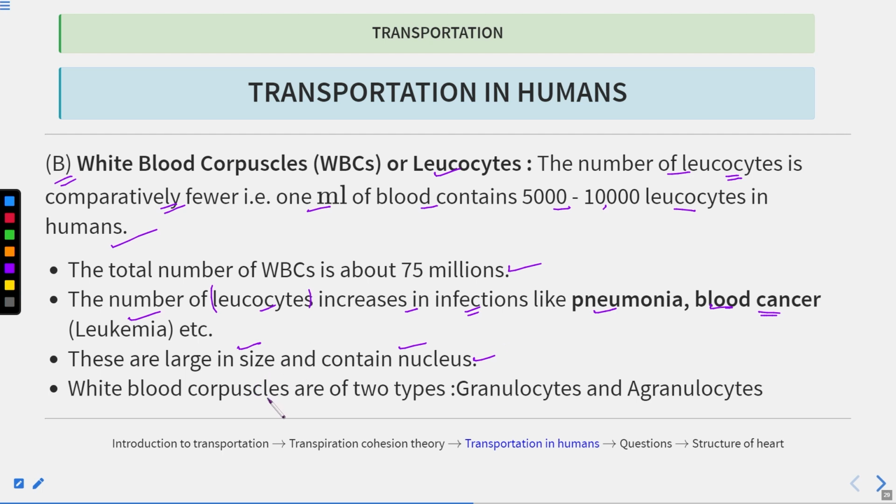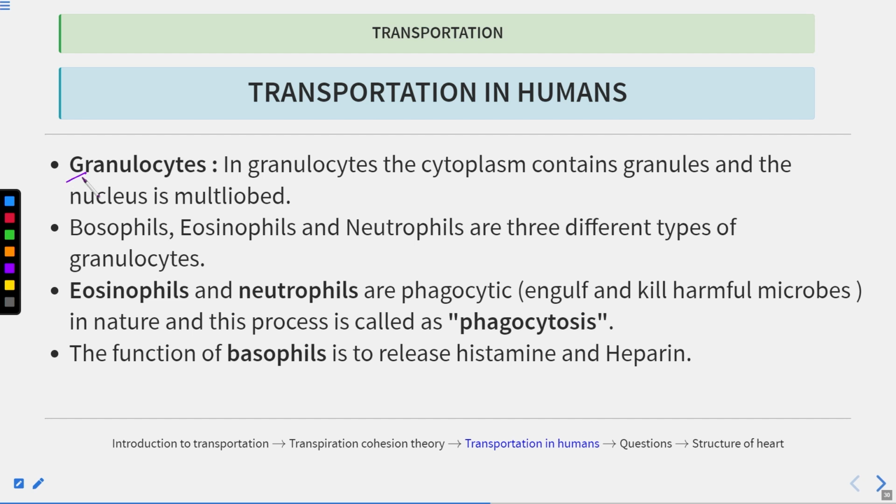Now, white blood cells, also known as white blood corpuscles, are again of two types: granulocytes and agranulocytes. Let's first talk about granulocytes. In granulocytes, the cytoplasm contains granules and the nucleus is multi-lobed, meaning it consists of many lobes. Basophils, eosinophils and neutrophils are the three types of granulocytes.